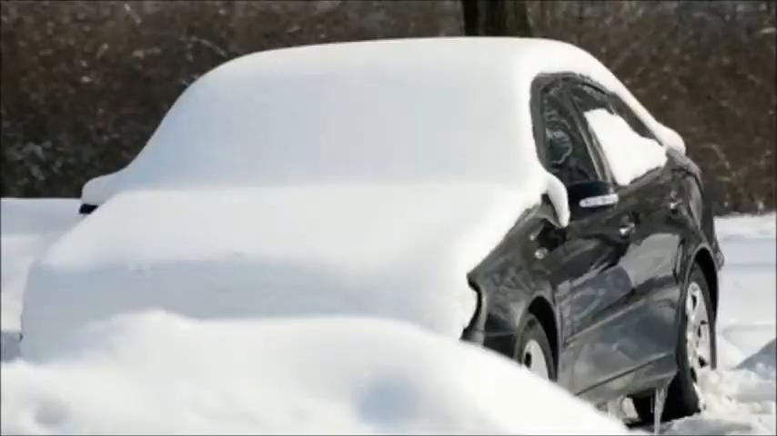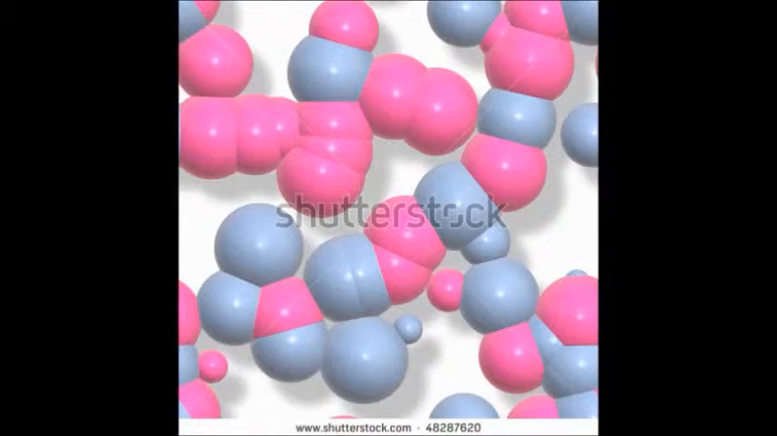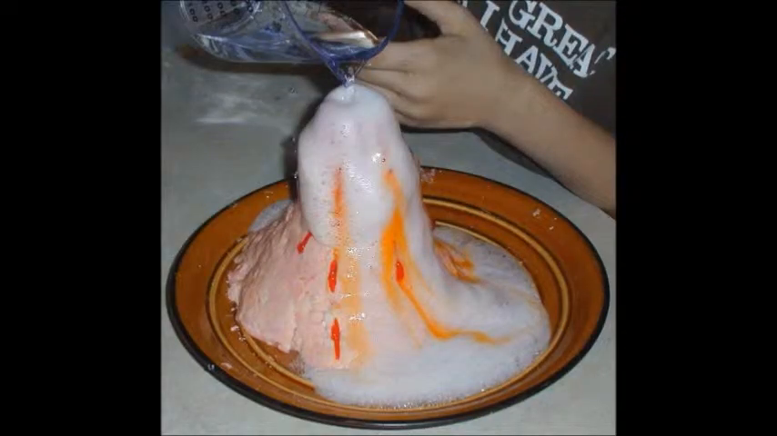Physical changes of matter are changes that take place without a change in composition. For example, freezing, melting, or evaporating of a substance. Chemical changes of matter are always accompanied by a change in composition. Example, burning of paper or mixing vinegar and baking soda.